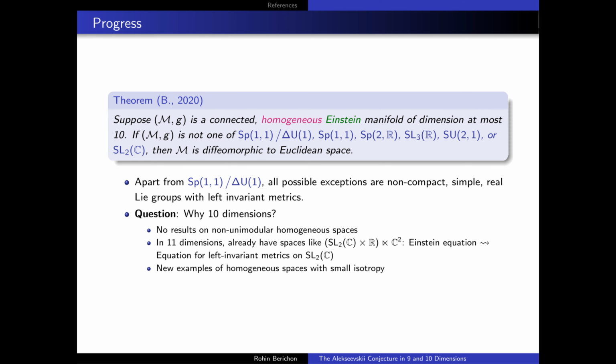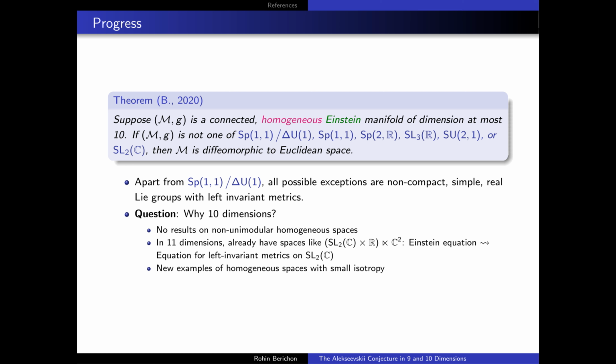And now going out and doing this, what we've managed to do is find a strict bound on the number of potential exceptions that we could find to the Alekseevskii conjecture. We've managed to prove that if our homogeneous space is not given by Sp(1,1) modulo the diagonal component of U(1), or any of the Lie group cases following, then actually M is diffeomorphic to Euclidean space.